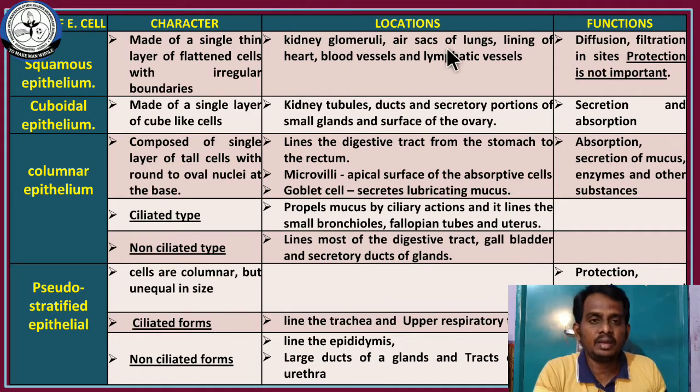Okay. And what are the functions of these squamous epithelial cells? First one is filtration and second one is diffusion. Diffusion means exchange of gases. The gases move from higher concentration to lower concentration. And see here, protection is not an important function.